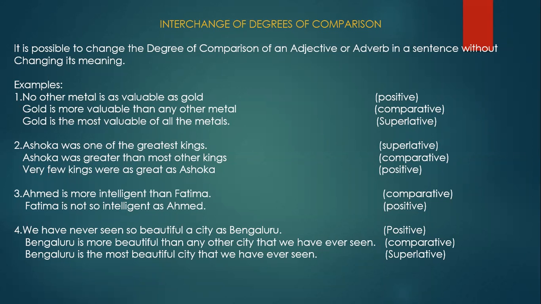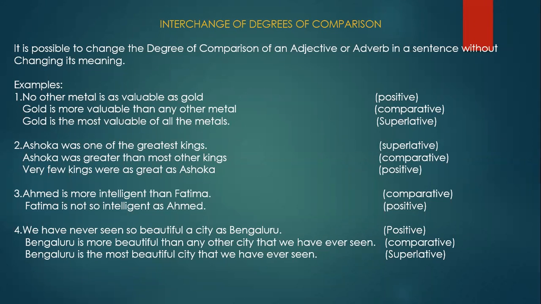So how to write in the comparative form? He is not stronger than I am. I hope you are writing the sentences.